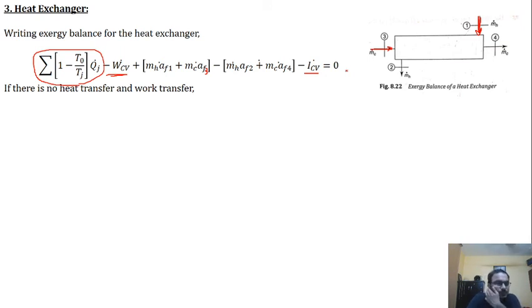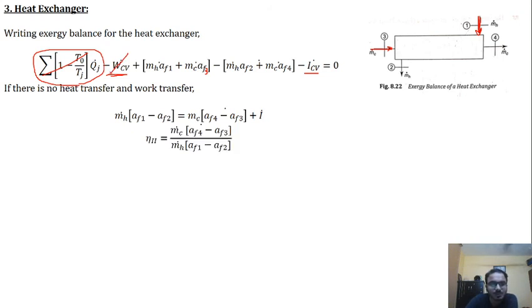In case of no work or heat transfer, these two terms are removed. So now the second law efficiency is given by this formula, the exergy at exit divided by the exergy at inlet.